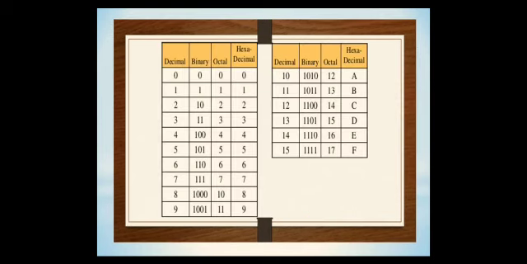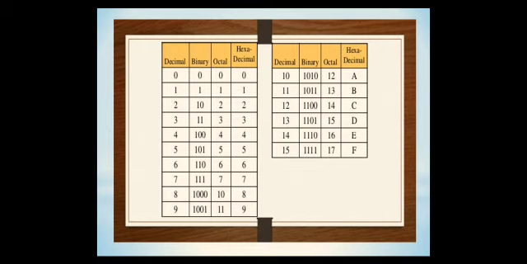Next, this is the simple tabular form of the number systems. First, binary number system, we have total count 2 and the digits are 0 or 1, and octal number system total count is 8 and the digits are from 0 to 7.